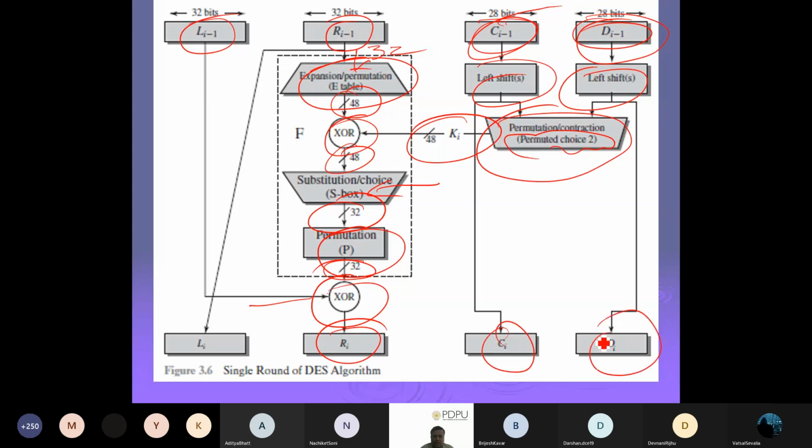And every time we have a 56 bit key, it is converted in the next round, and from this we use the 48 bit. This is 32 bit, this is 32 bit. So this is just a single round of the DES algorithm. Like this, we have 16 rounds. Then the things will again go in inverse, and then you will get your answers. That's what will be there.